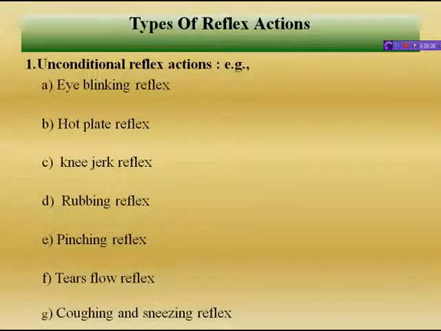Next is coughing and sneezing reflex. Coughing during swallowing, and sneezing when any dust or any particle comes in the path of your nasal. So this is coughing and sneezing reflex. Peristalsis is also a part of unconditioned reflex. Peristalsis during digestion.